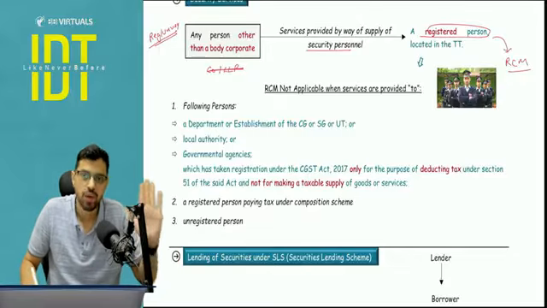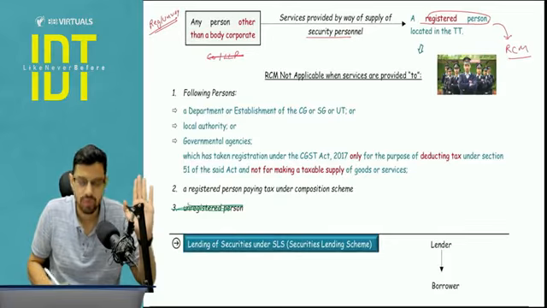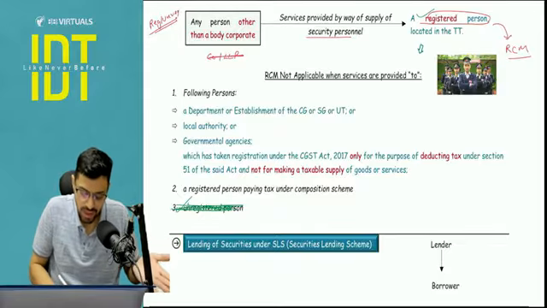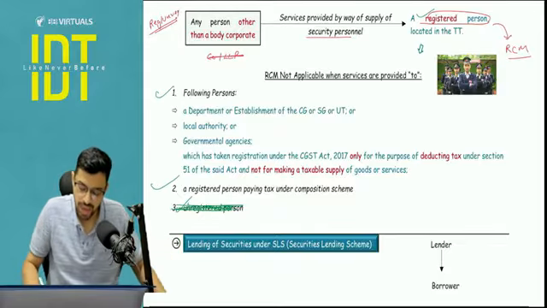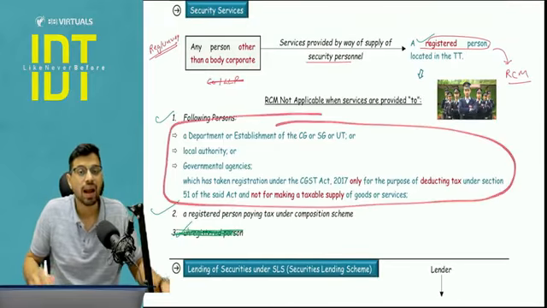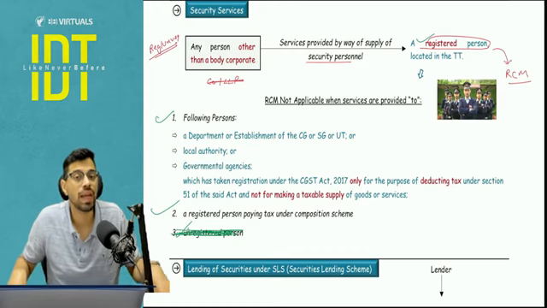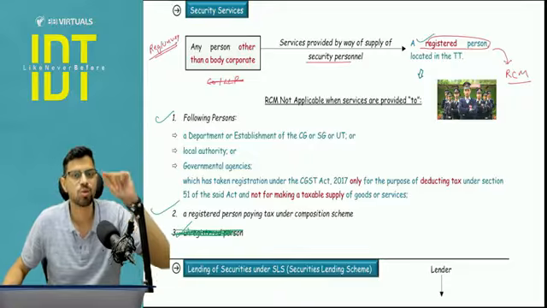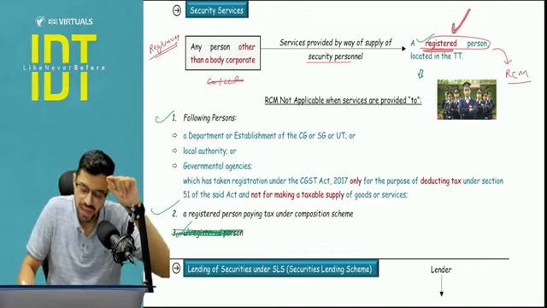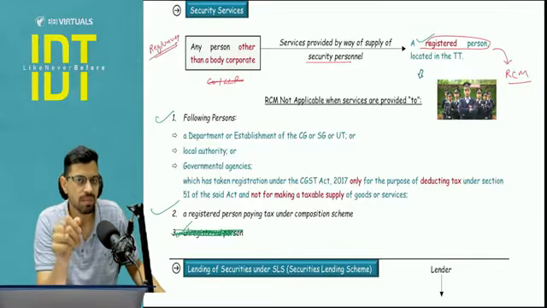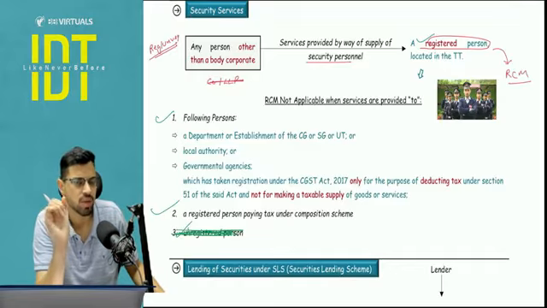mechanism will apply. But now here there are two exceptions. They have written three, but the third one is basically registered and unregistered, so obviously that is not a real exception. But the first two are very important to understand. See, the first exception is those people, as we covered in GTA, who are registered under GST only and only for the purpose of section 51 TDS, and they are not making any taxable supply on their own. So these are the government departments and agencies who have registered, so they have this tag of registered person on them, but they are not doing any taxable supply. They are registered solely for the purpose of TDS deduction.